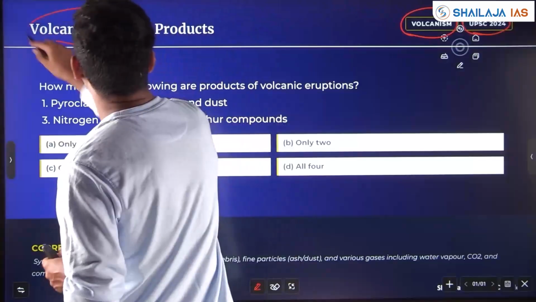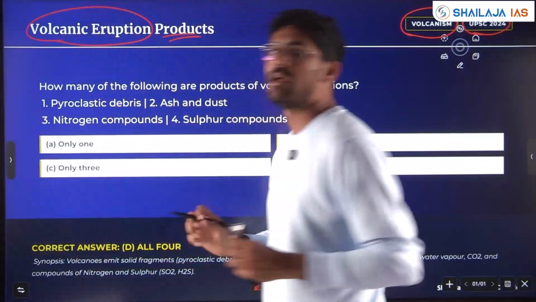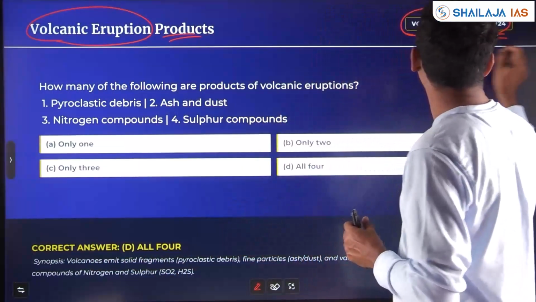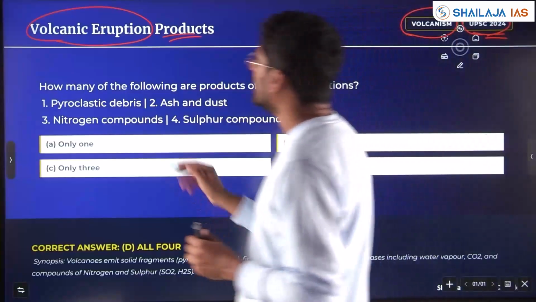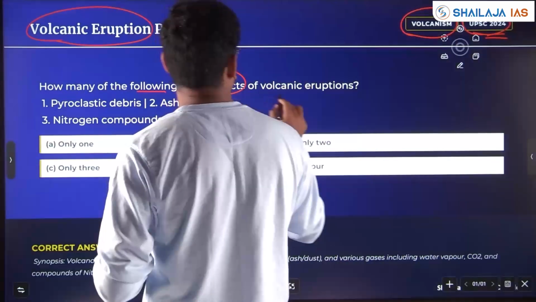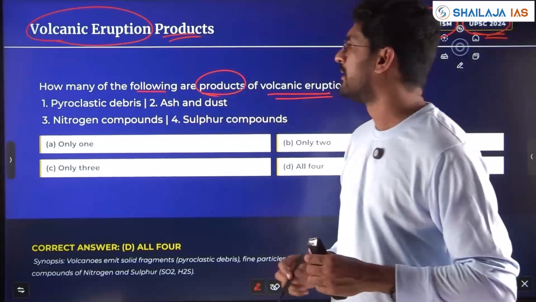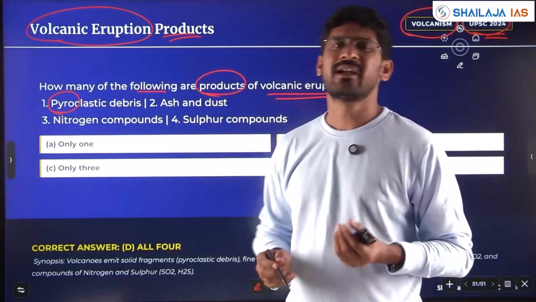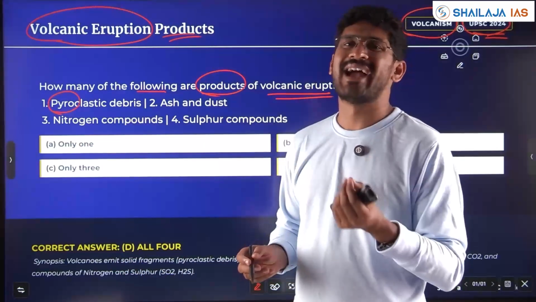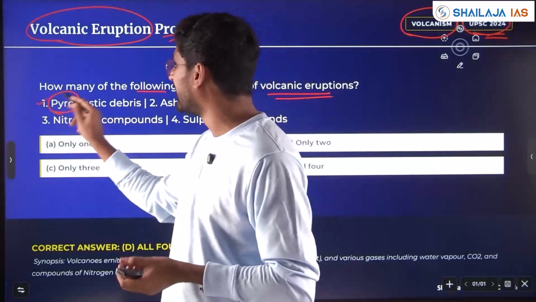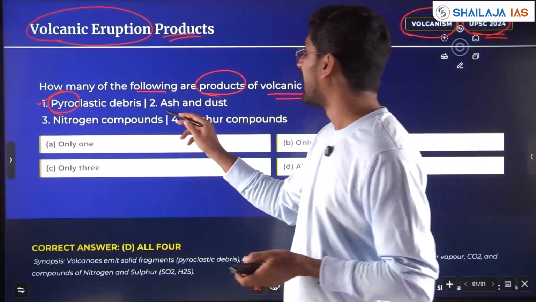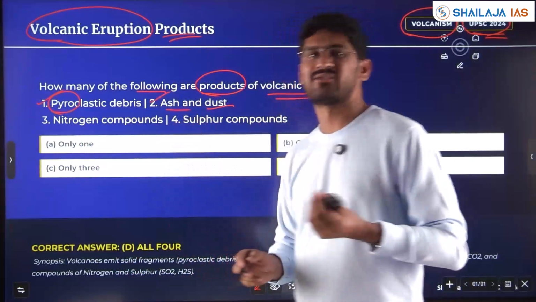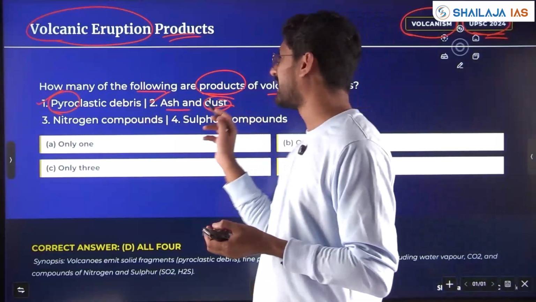Now we are seeing a question on volcanic eruption and its products asked in 2024. How many of the following are products of volcanic eruption? Pyroclastic debris. Yes, pyro is something that comes from volcanic material. So pyroclastic debris, correct. Ash and dust. Yes, ash will come and the dust particles also will come.